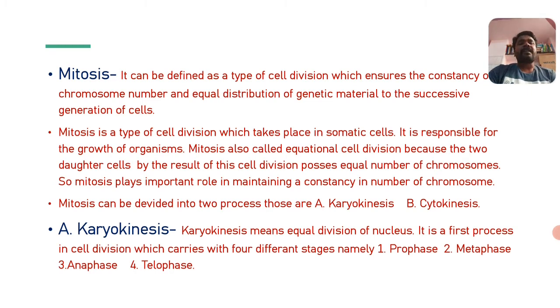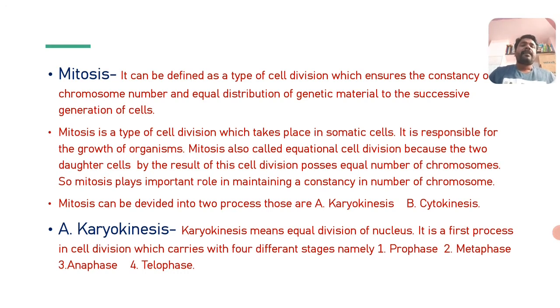Mitosis is a type of cell division which takes place mainly in somatic cells, in our body or in any kind of organism, whether bisexual or unisexual. They have two different types of cells produced: one is somatic cells and another one is reproductive cells.